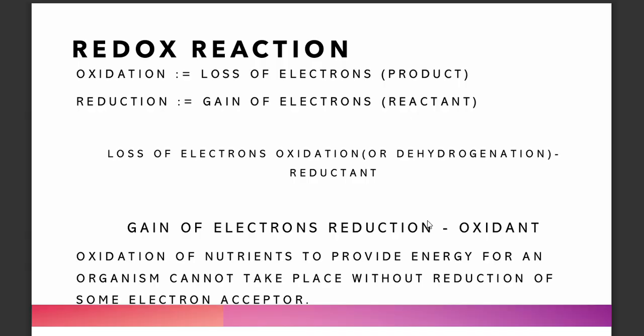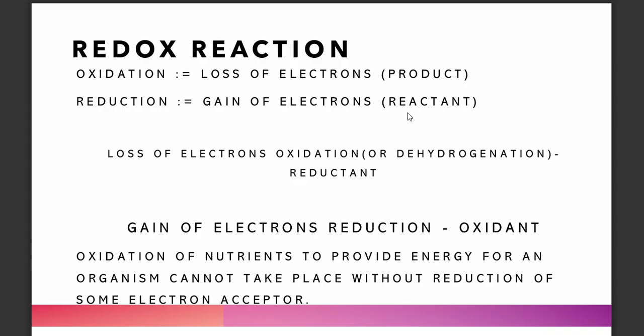Now, by definition, redox reactions are a combination of two half reactions. Oxidation is the loss of electrons and reduction is the gain of electrons. You will see that the electron representation in equations is found in the product for oxidation, and for reduction you will see it in the reactant.